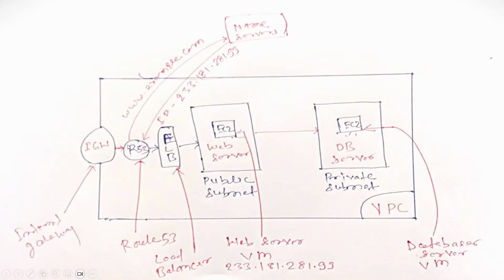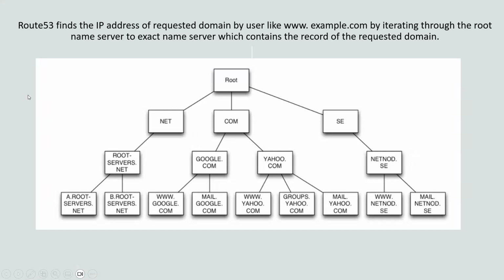Route 53 sends the request to the root name server and asks for the IP address of the requested domain, which in my case is Flipkart.com. The root server doesn't contain all the records itself, so there are sub name servers, or child name servers, you can consider. So let us move to the next slide. Route 53 finds the IP address of the requested domain by routing from the root name server to the exact name server which contains the record of the requested domain.